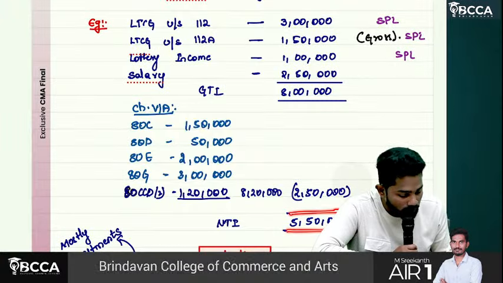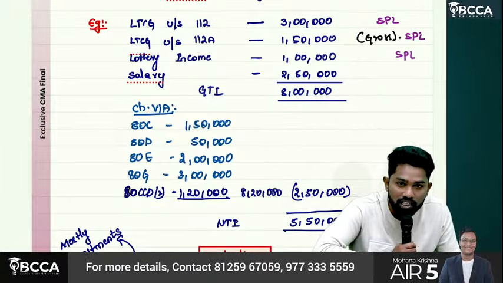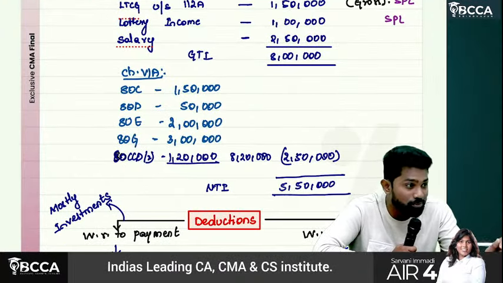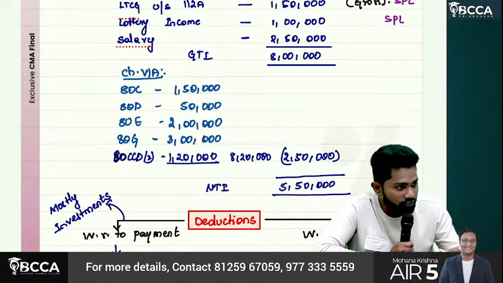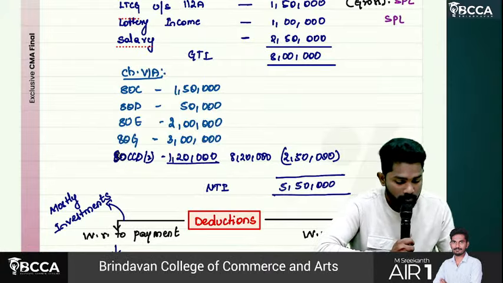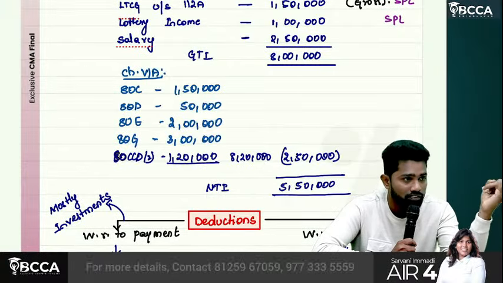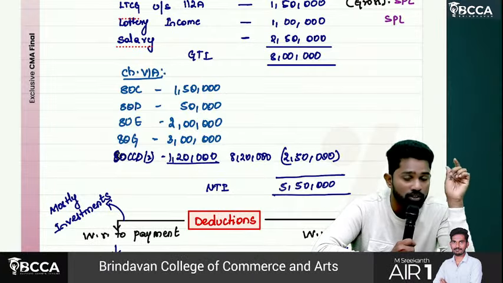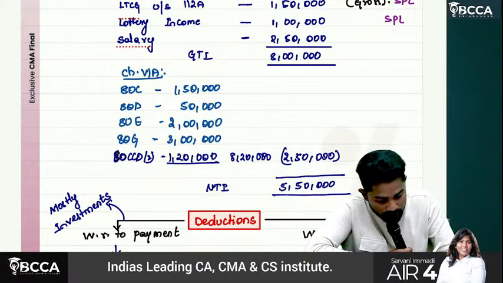Sir, this net total income of 5,50,000 is special rate incomes only. We should calculate using special rates. So 3 lakhs into... But again, sir, here also the unexhausted basic exemption limit concept will come. Here, if you need to calculate tax, first there is no general rate income, assuming he is a resident individual. If he is a resident individual, then first what will come? Unexhausted basic exemption limit. How much is the unexhausted basic exemption limit? 2.5 lakhs.